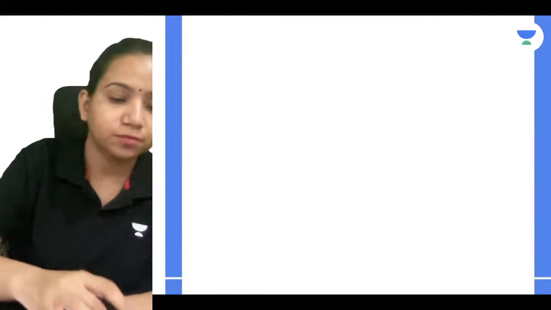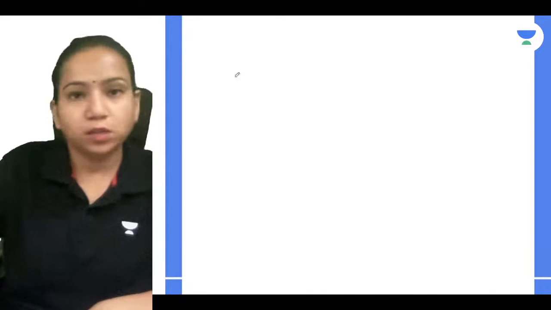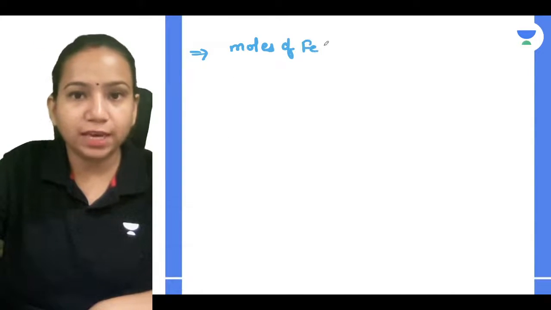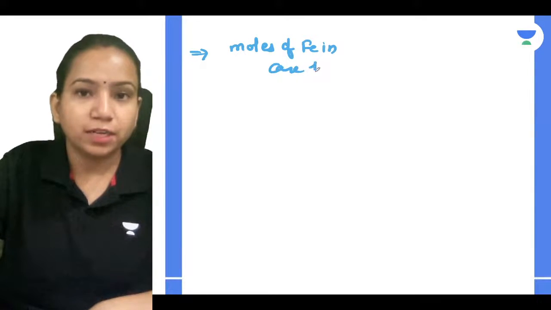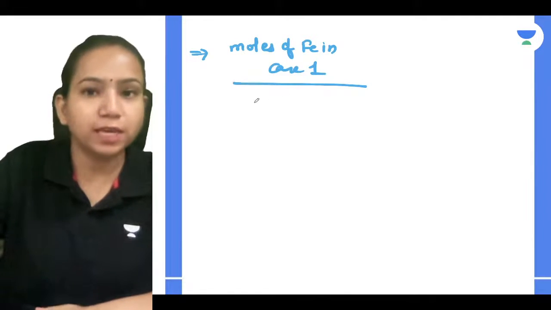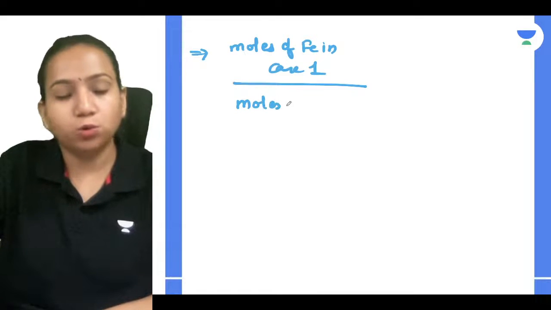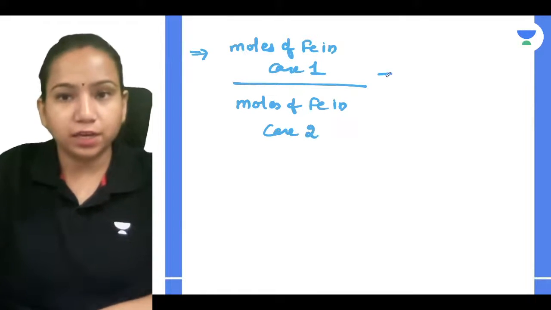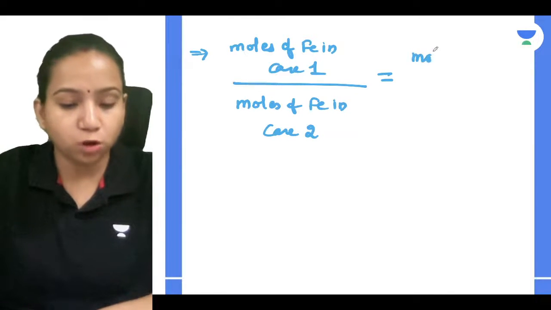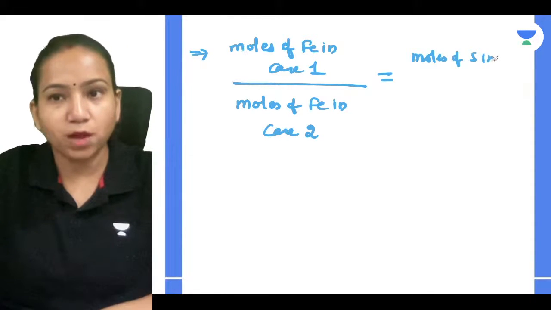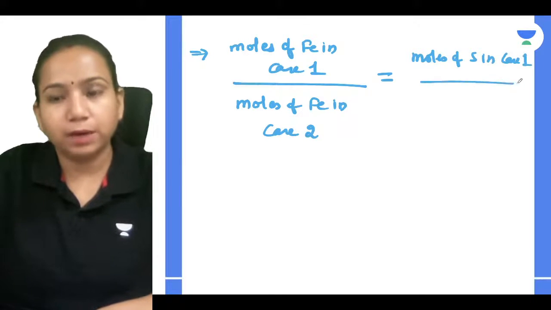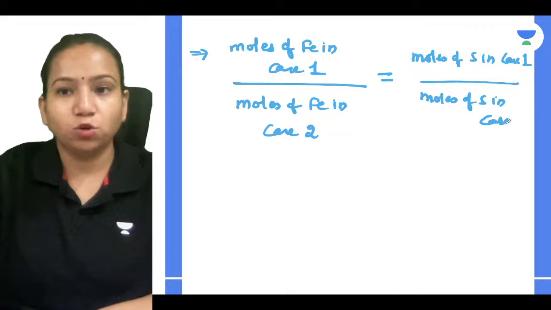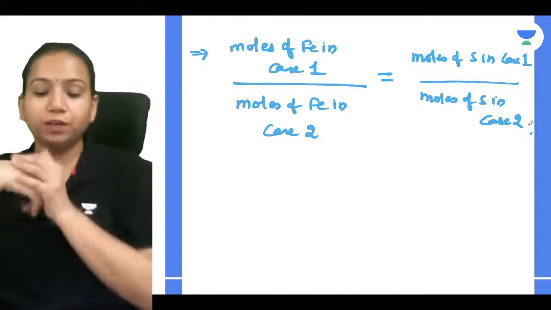So what you can do, a hint is, you can compare the moles of Fe in case 1, because if the law of definite proportion is followed, then the ratio of moles of Fe in case 1 and moles of Fe in case 2 will be equal to moles of sulfur in case 1 divided by moles of sulfur in case 2, because it is following the law of definite proportions, correct?